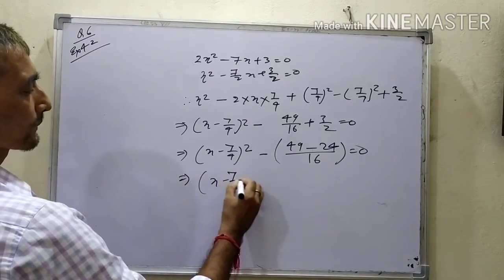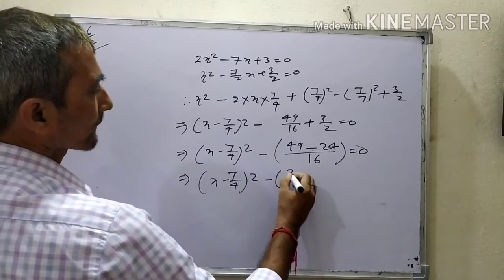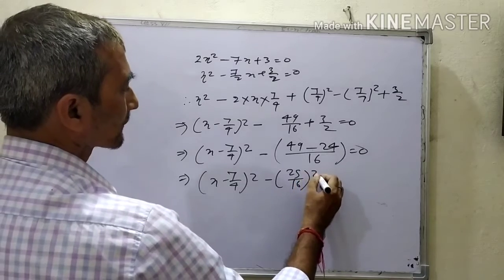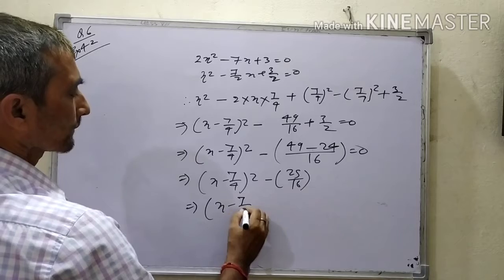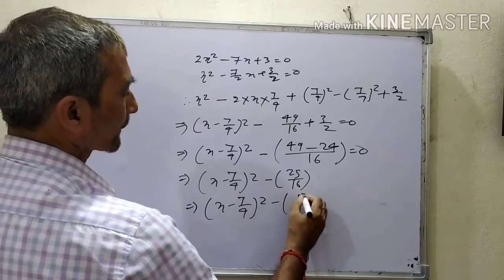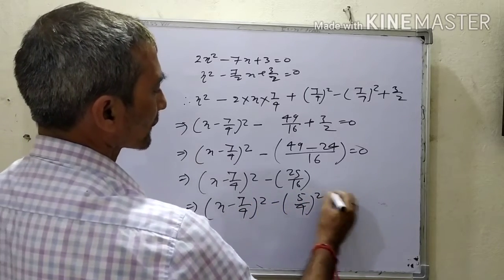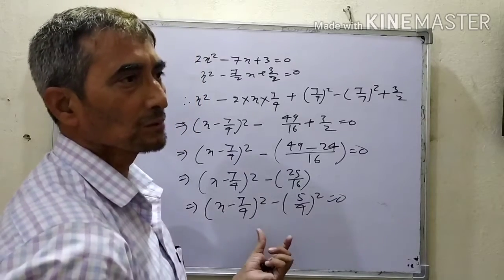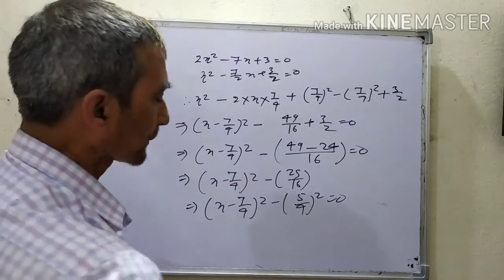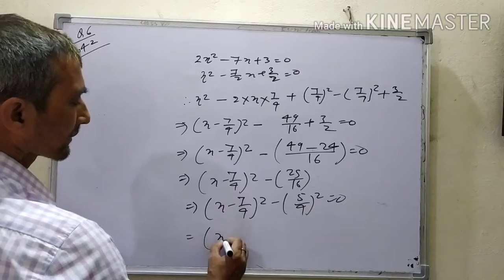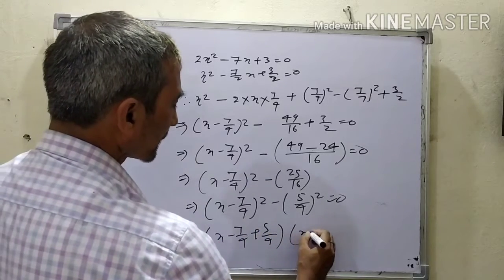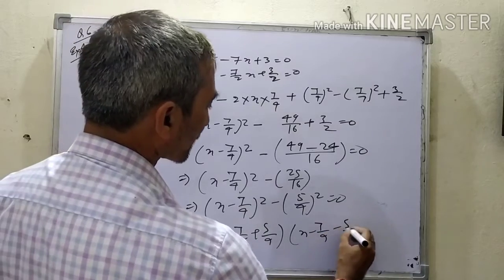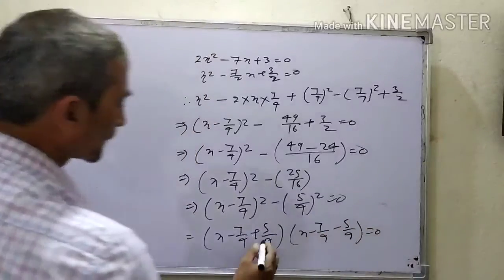Finally you will get x minus 7 by 4 square minus 25 by 16, and this can be written in the form of 5 by 4 square equal to 0. Using the identity a square minus b square, in this step you will get x minus 7 by 4 plus 5 by 4 and x minus 7 by 4 minus 5 by 4 equal to 0.